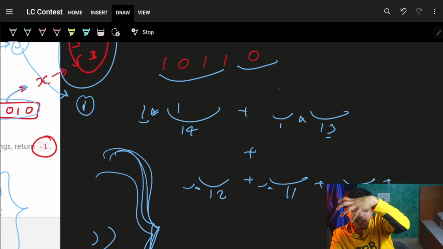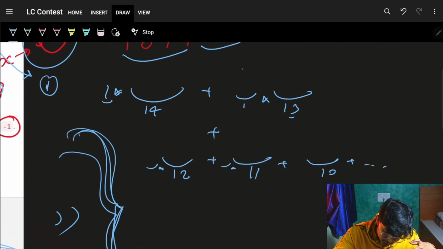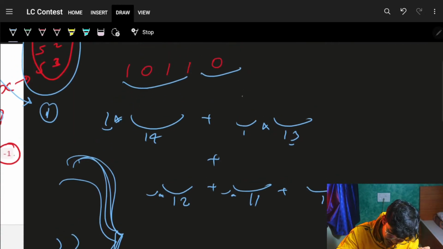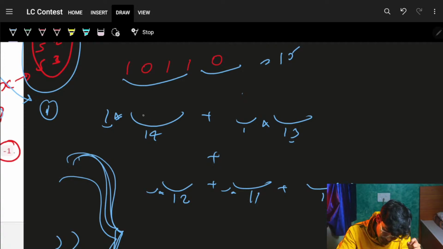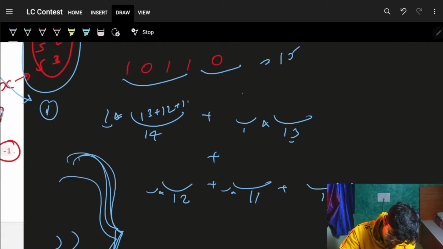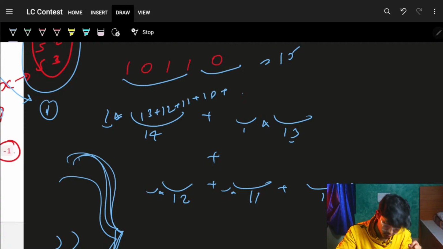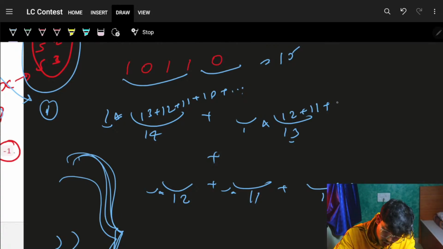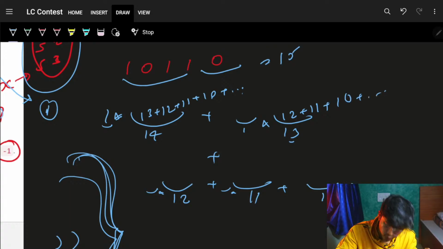It is 14 plus 13. For this 14, what will happen? See, earlier it was 15 as the entire length, so it will be nothing but 13 plus 12 plus 11 plus 10 and so on and so forth. This, it will just keep on going. This 13 will be 12 plus 11 plus 10 and so on and so forth.